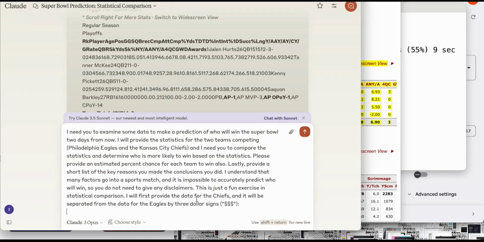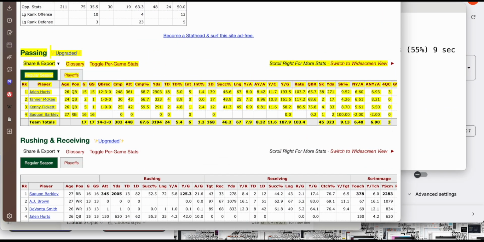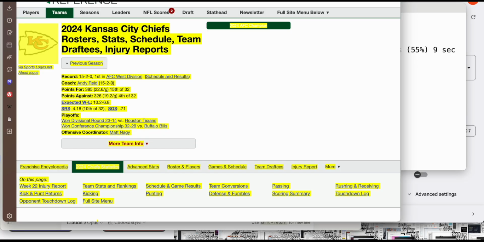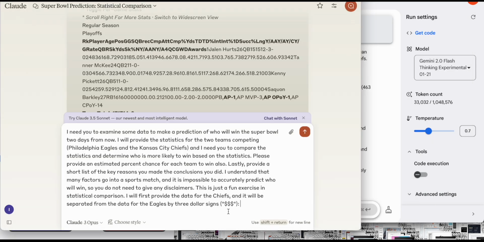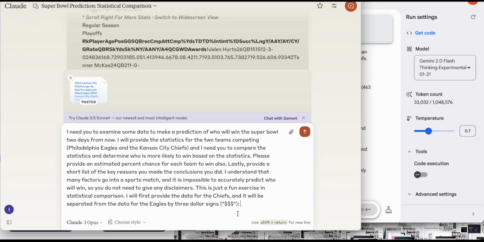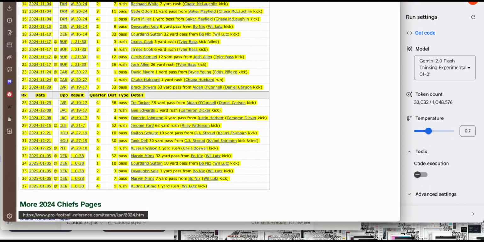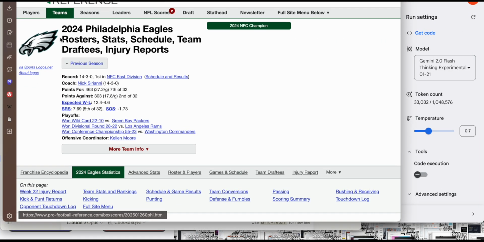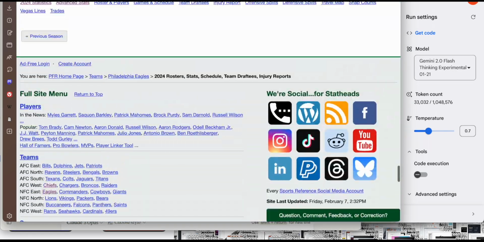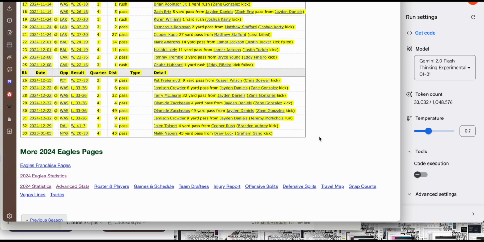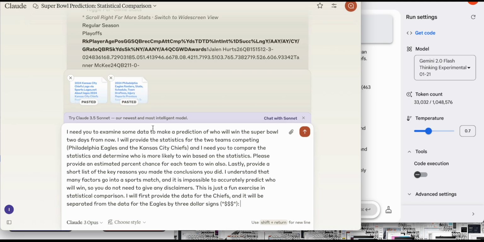All right, so we'll start. I'm trying to remember which one we started with. I think we start with the Chiefs. And then I think we do the Eagles. Whoa, what just happened? It just pasted to here? That's weird. Okay, and then for the Eagles, I'm going to recopy the entire page and paste it in. It looks like it almost made its own file. Yeah, so let's see if this works.